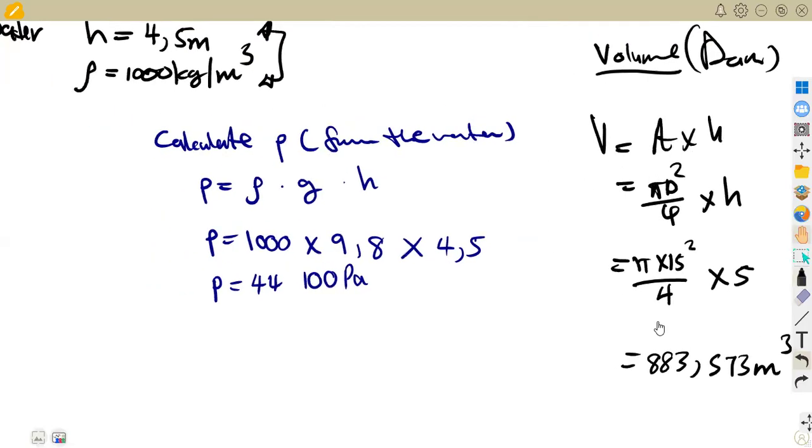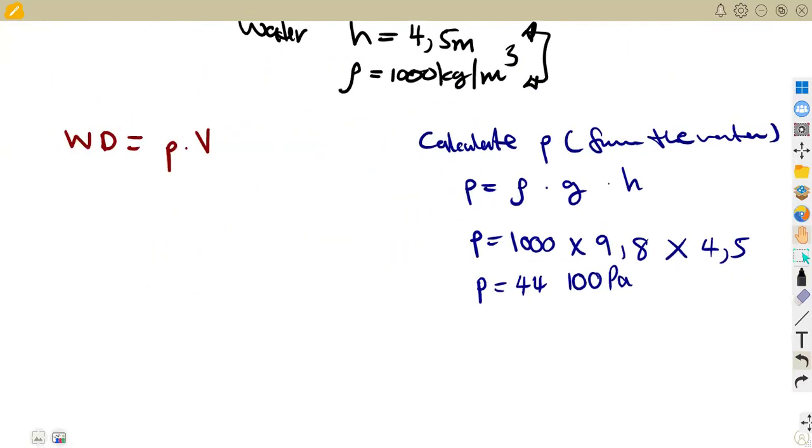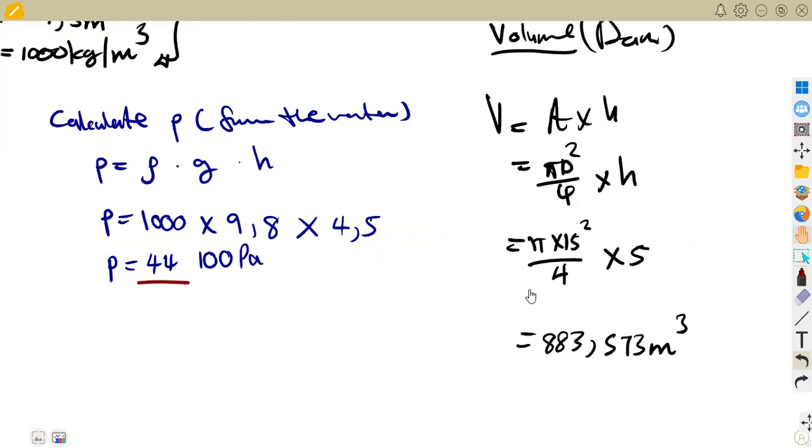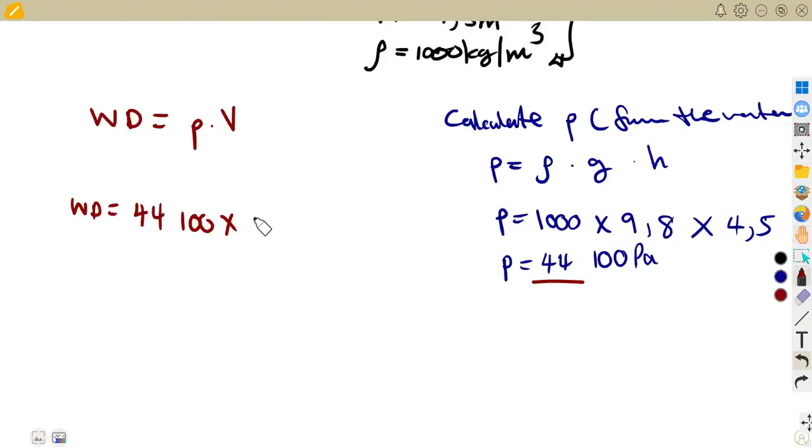Taking this into consideration, from the work done formula we wrote here, the work done is going to be the pressure that we obtained, 44,100, times the volume. So you multiply by the value of the volume that we have, which is 883.573. That is the idea of calculating this type of equation, and that gives us something like